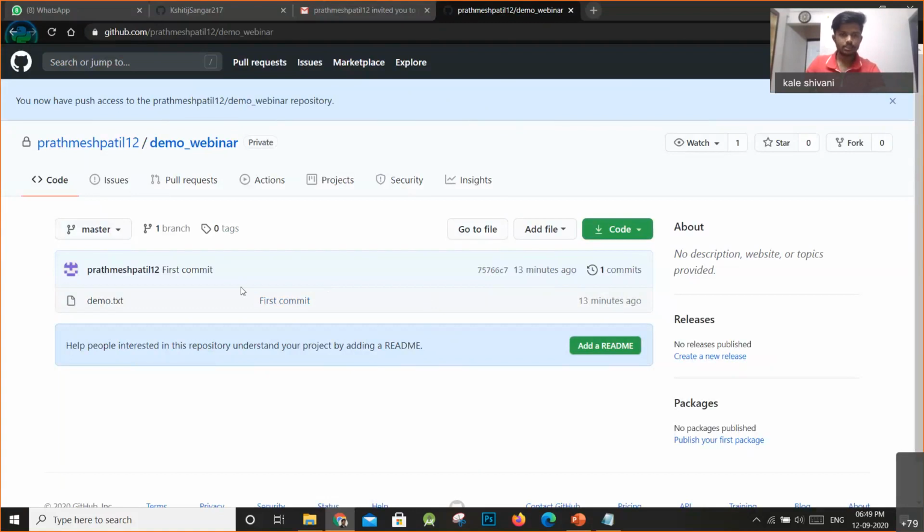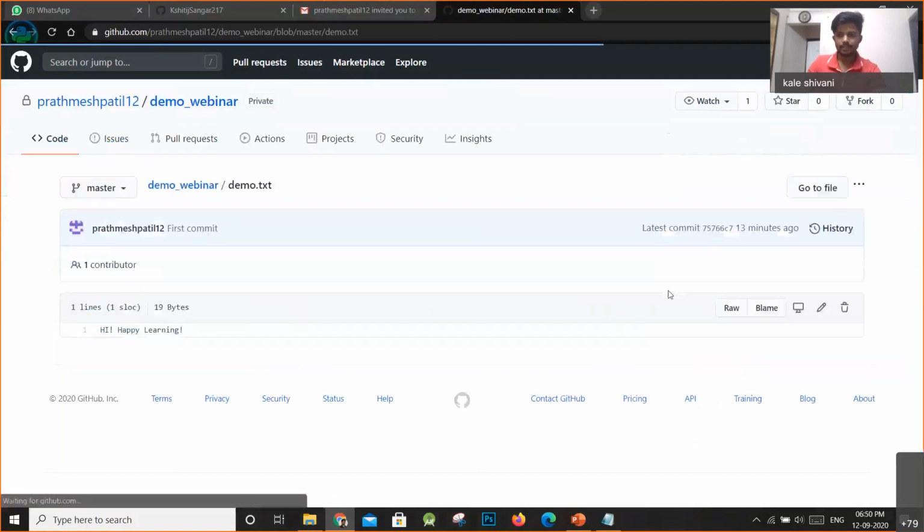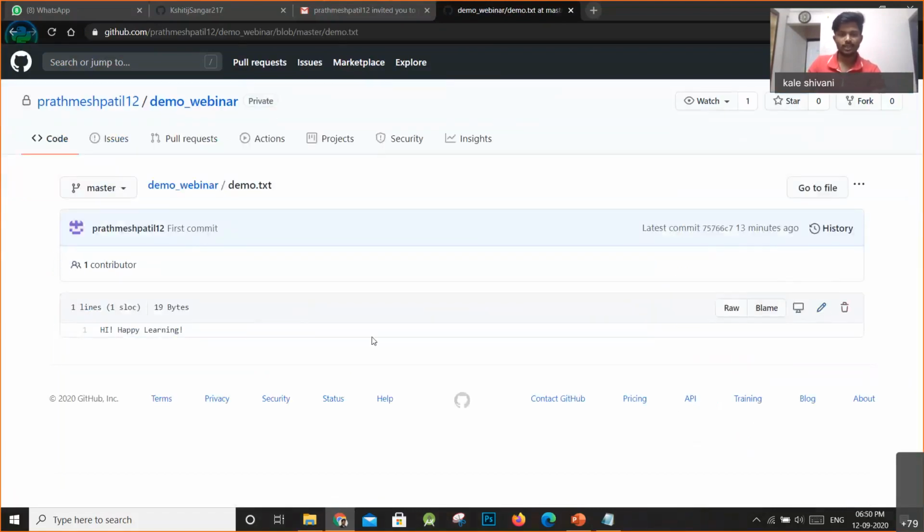So to make change into this file, we have two options, right? I've just shown it to you previously. When you click onto this file, there is this edit button option where you can click on this and you can edit the file, right? But now what I want to show you is